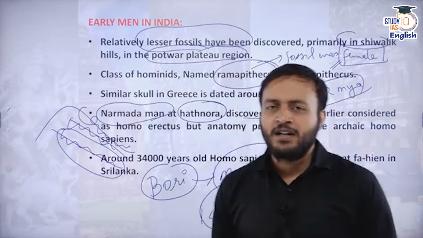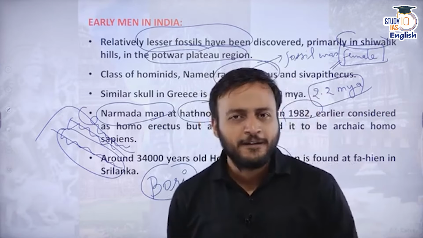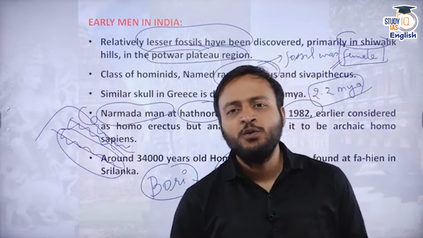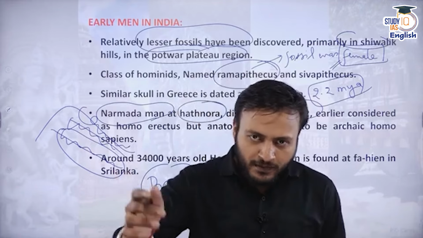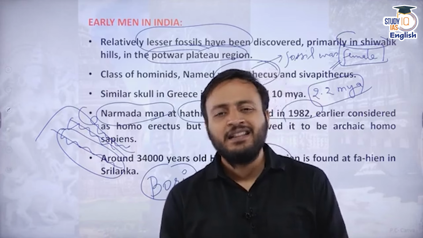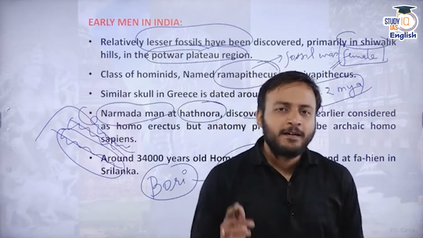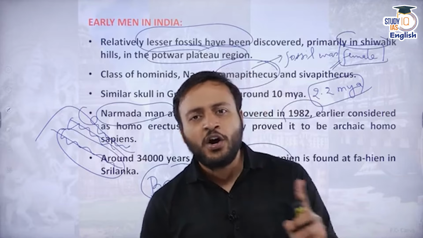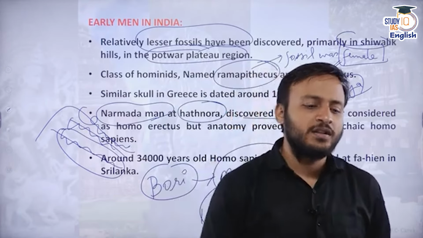If we are talking about the modern human species which we belong to, that is the Homo sapiens sapien, there are evidences that this subspecies of human beings came all the way from Africa, by the route of southern India, and somehow spread to the northern parts. R.S. Sharma clearly says that the spreading of intelligent human beings in India did not occur from the northern side, but from the southern side towards the northern part.